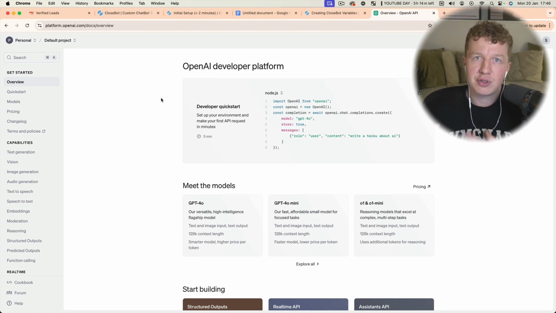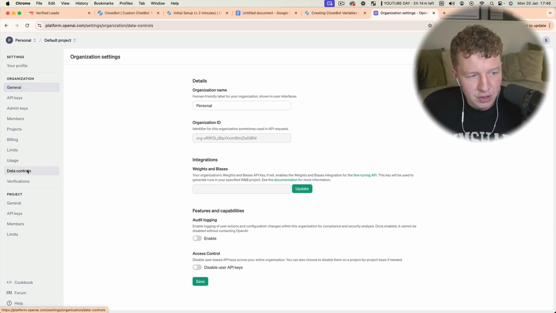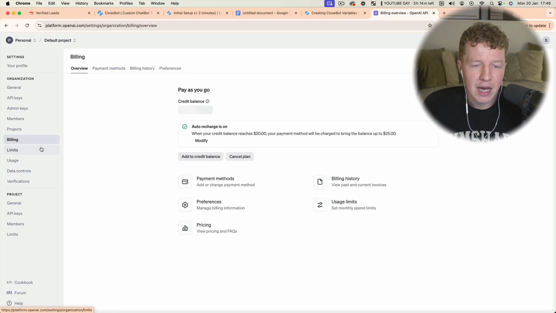You're going to want to come to platform.openai.com and set yourself up with an account. If you use ChatGPT, you probably already have an account, so you can literally just log in via your ChatGPT account. Then you're going to want to come to settings, and you're going to come down to, I believe, usage controls. Sorry, billing.